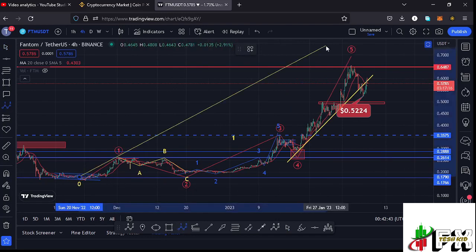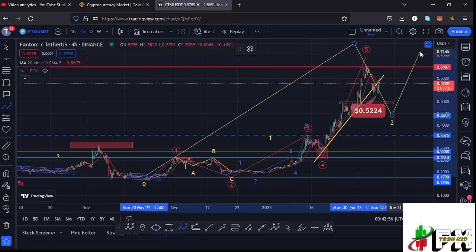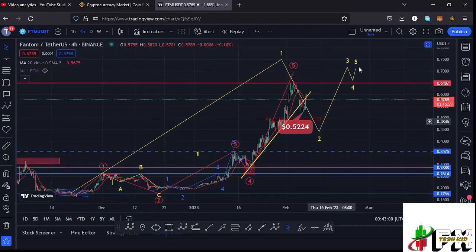So I'm terming this 5-wave structure to the upside as a larger Elliot wave count 1 to the upside, and whatever we expect next after seeing the formation of a larger Elliot wave count 1 is a corrective structure in the formation of a larger Elliot wave count 2 before we can expect a wave 3, then a wave 4, and then continue pushing even higher in the formation of that wave 5.